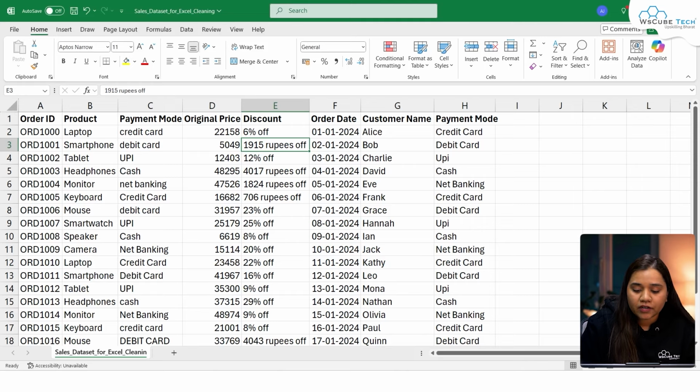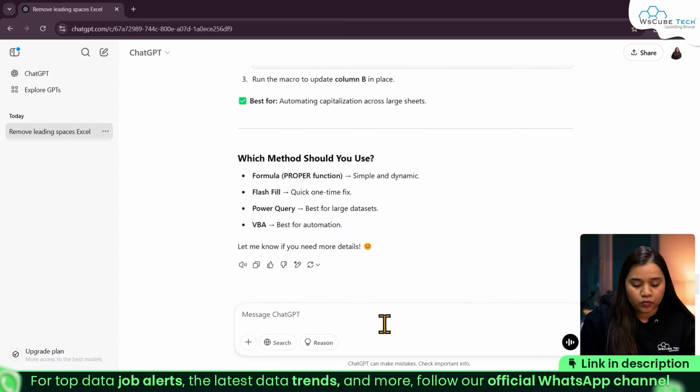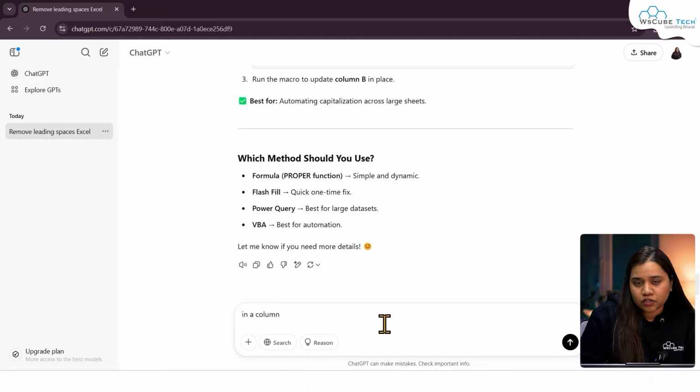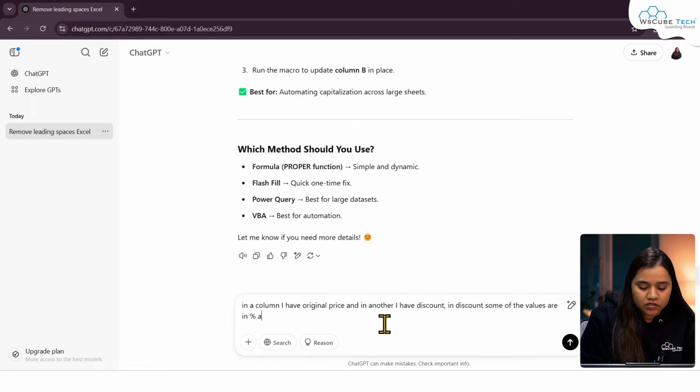Now, let's come back to here and explain this situation to ChatGPT. That in a column, I have original price and in another, I have discount. In discount, some of the values are in percentage while some are rupees off.